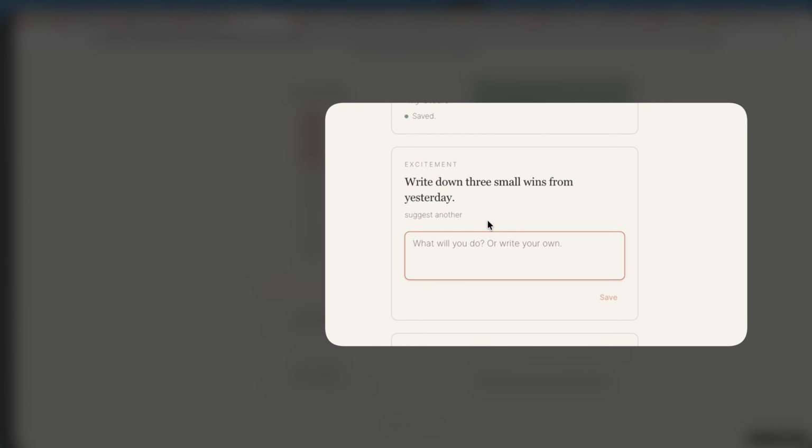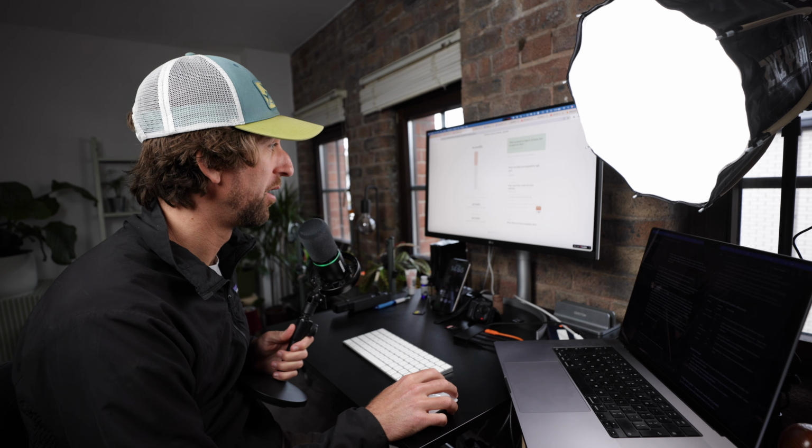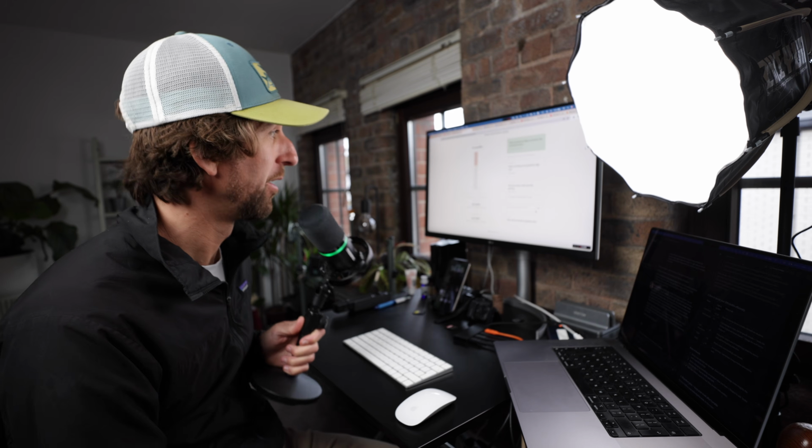Small wins from yesterday. I went to IKEA. I got plants. They can be simple or they can be super ambitious, however you want. There's no judgment. Not everybody has dreams to dance around the planet or whatever. It could be just going and taking your dog for a walk.